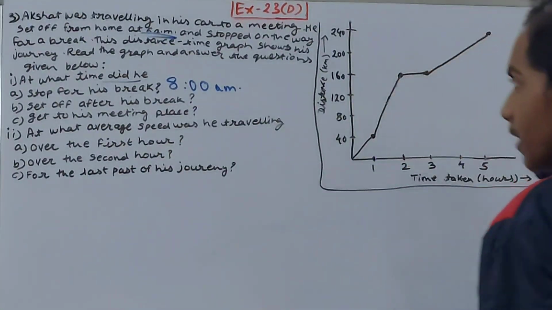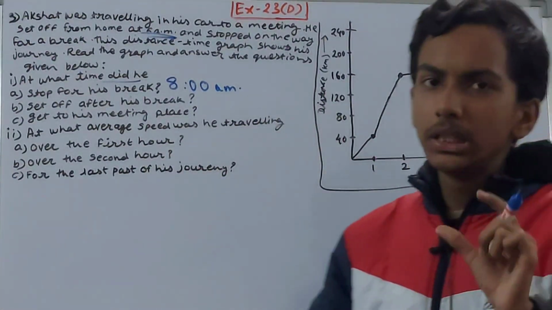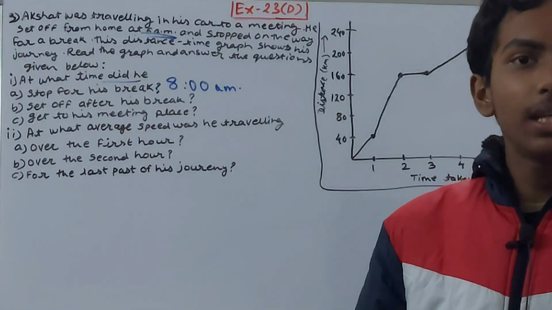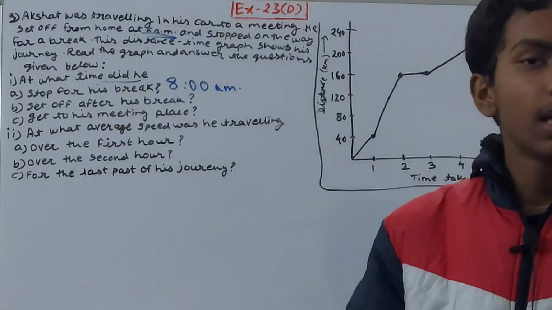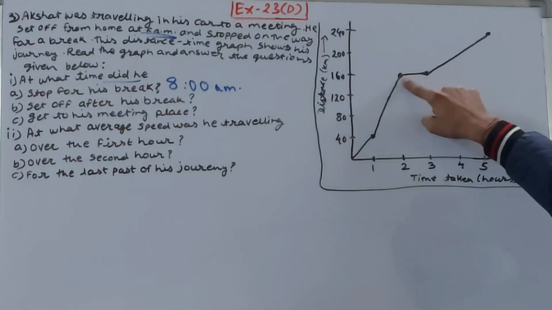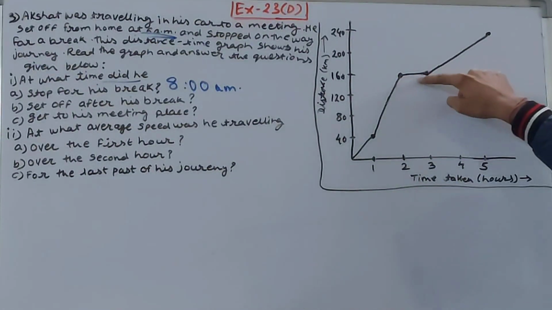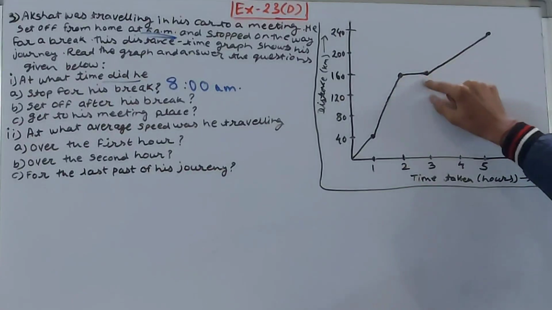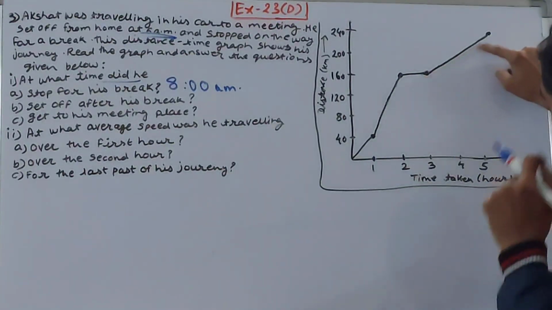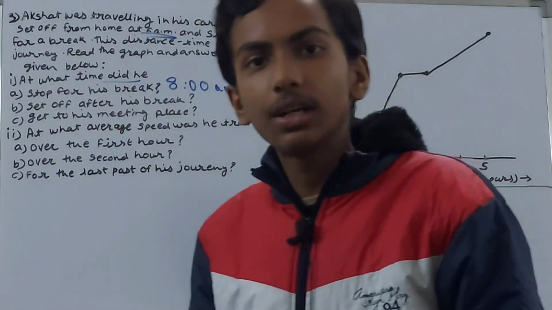Set off after his break. Now he stopped for the break. What was the time when he set off from his break? That means he started moving again. Till the third hour he was taking the break. After the third hour, you can see, he started to move again. His distance started to increase again.